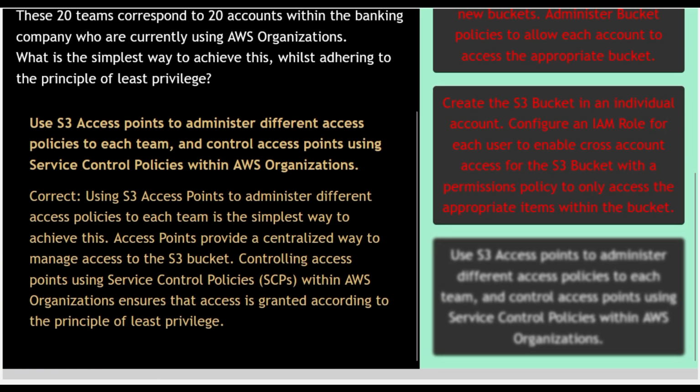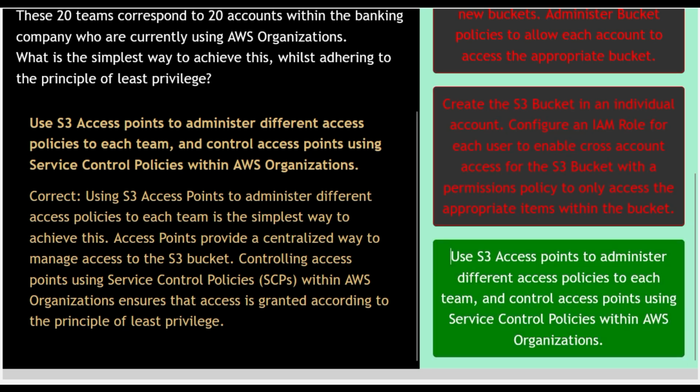Option 4, use S3 access points to administer different access policies to each team and control access points using service control policies within AWS Organizations. Okay, this option is correct because using S3 access points to administer different access policies to each team is the simplest way to achieve this, because access points provide a centralized way to manage access to the S3 bucket. Controlling access points using SCPs, like service control policies, within AWS Organizations ensures that the access is granted according to the principle of least privilege, right? So this is why option number 4 is the correct answer.